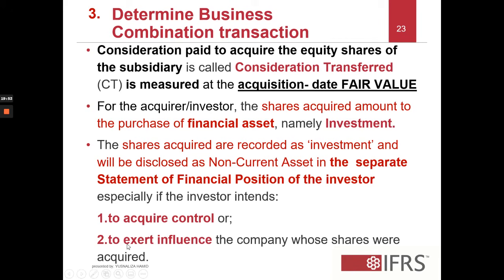Or if you talk about influence, if you are the one that exerts significant influence, those company shares that were acquired, but that is not within our discussion because this will involve investment in associate. We are looking at the investment in a subsidiary.